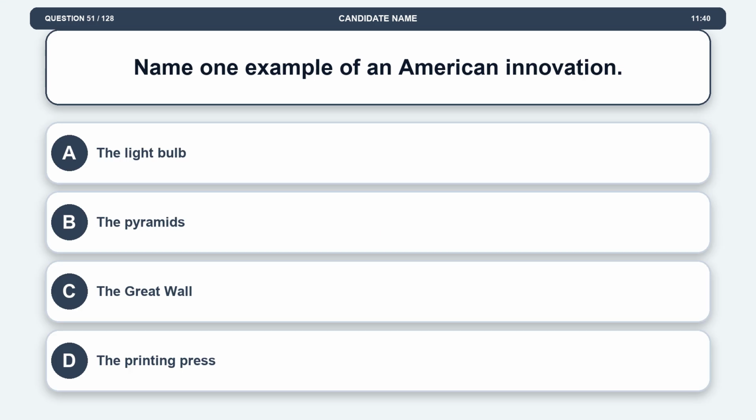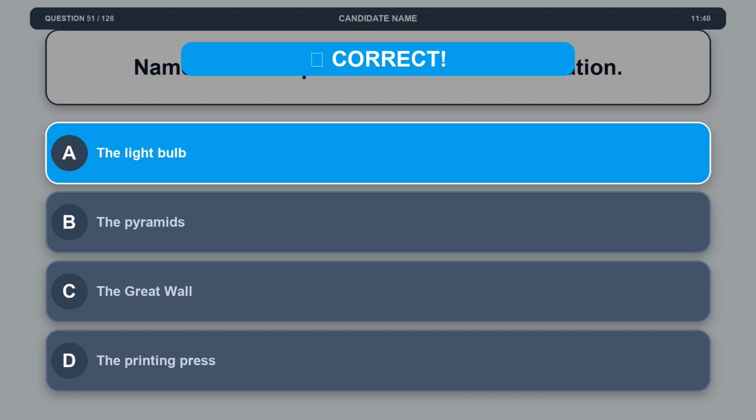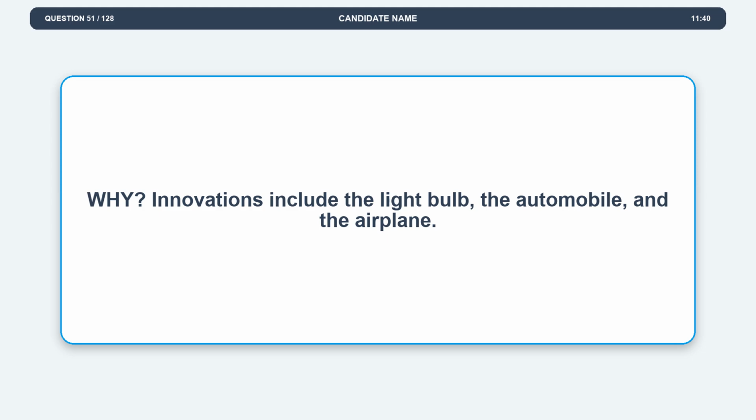Question 51. Name one example of an American innovation. Option A, the light bulb. Option B, the pyramids. Option C, the Great Wall. Option D, the printing press. The correct answer is option A, the light bulb. Explanation: innovations include the light bulb, the automobile, and the airplane.